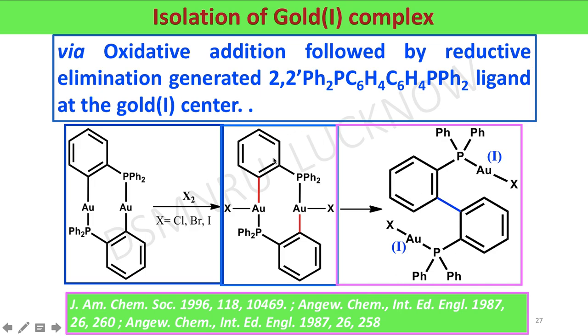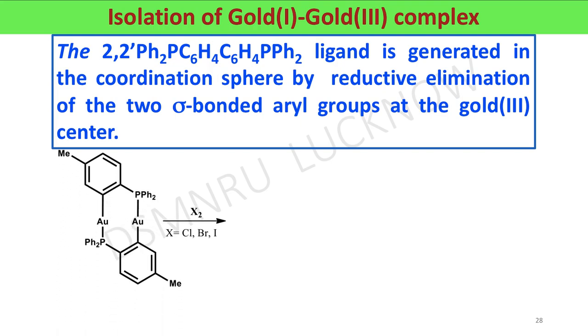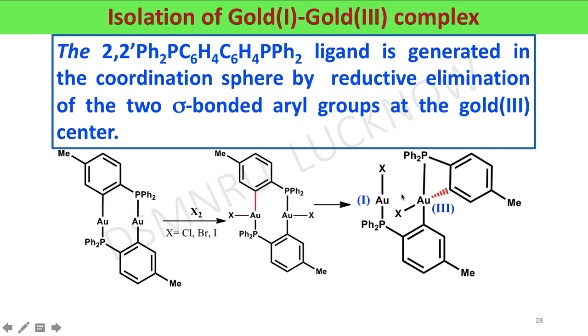If this ligand is substituted at this para position with methyl, by a similar process it affords a complex bearing 2 gold atoms with different oxidation states, that is one gold in +1 oxidation state and the other in +3 oxidation state. Here you can see this is a +1 oxidation state and +3 oxidation state, just by the presence of a methyl group.